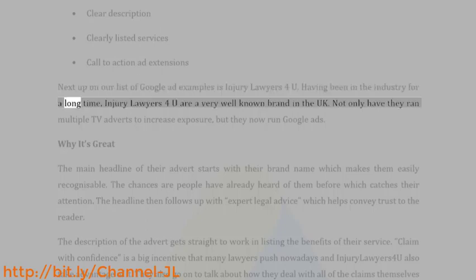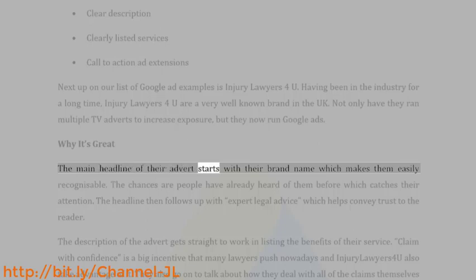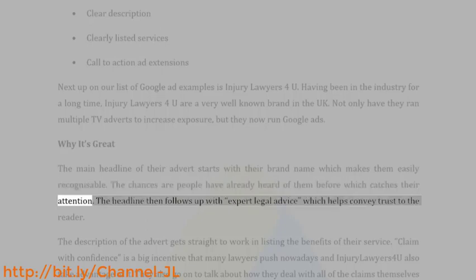Having been in the industry for a long time, Injury lawyers for you are a very well-known brand in the UK. Not only have they run multiple TV adverts to increase exposure, but they now run Google ads. Why it's great: the main headline of their advert starts with their brand name, which makes them easily recognizable. The chances are people have already heard of them before, which catches their attention. The headline then follows up with expert legal advice, which helps convey trust to the reader.